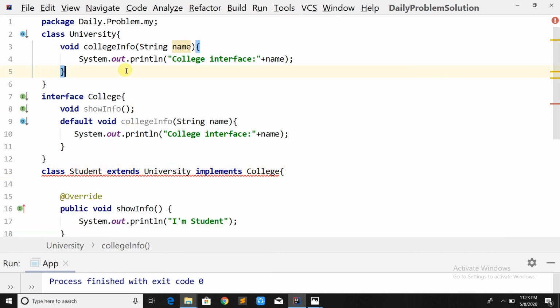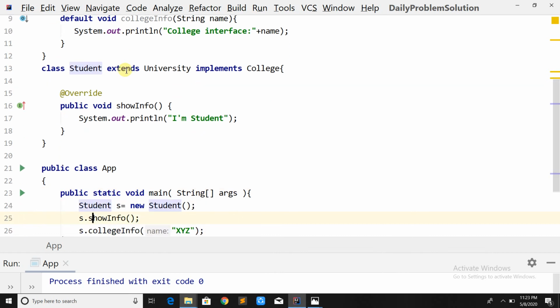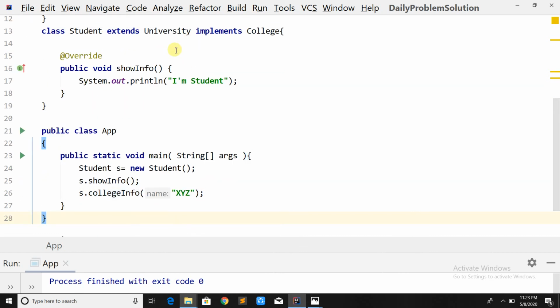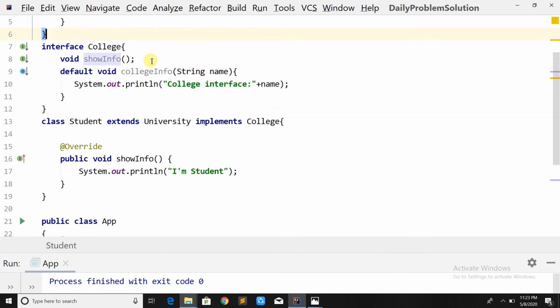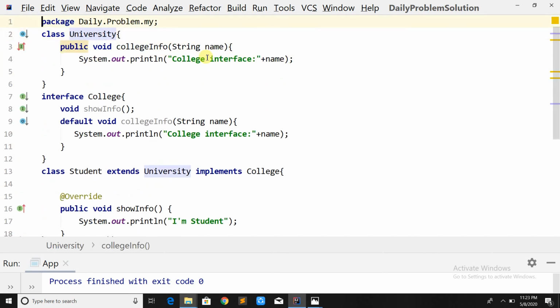I need to define it as public. So now both are the same, right? So when I call the college info method on the student object, which college info will it call by default? I'm going to write here university class.